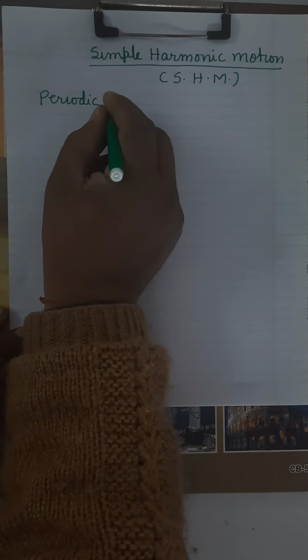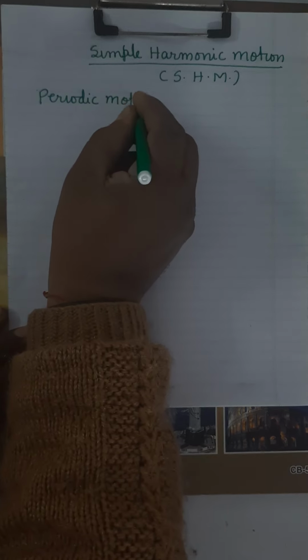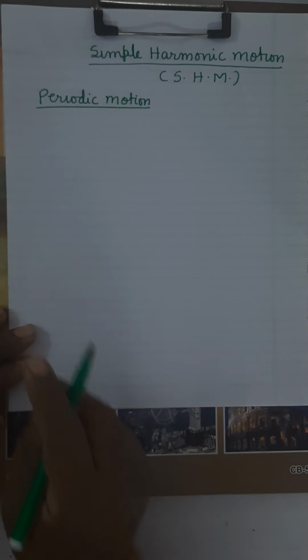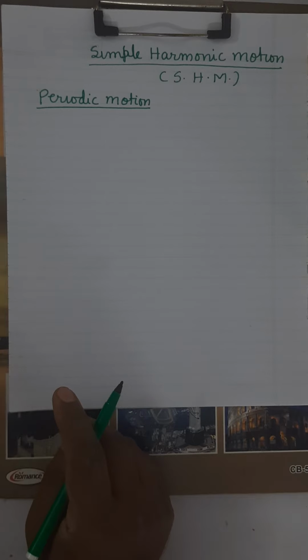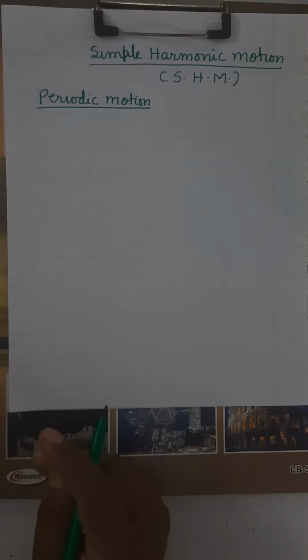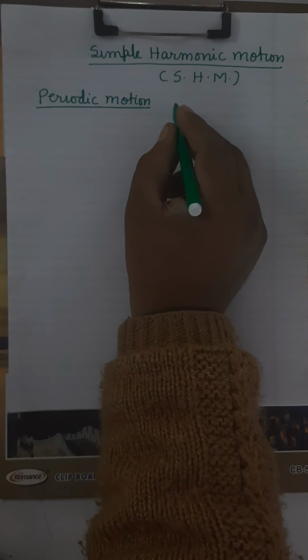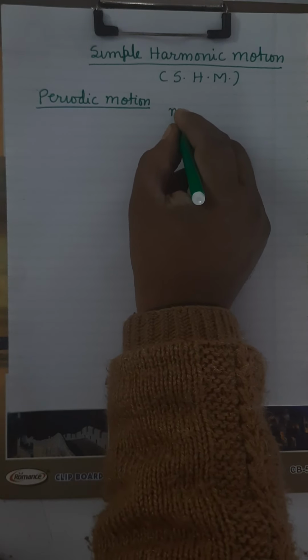In periodic motion, a particle moves on a definite path, on a specified path, and repeats its motion after a regular interval of time. If the body is moving in such a way that it moves along a definite path and repeats its motion after a regular interval of time, then that motion is said to be periodic motion. It's clear?